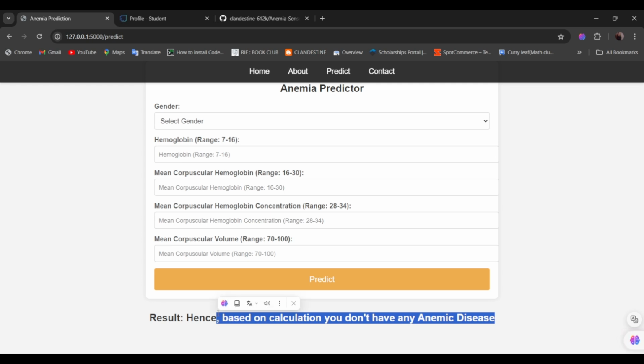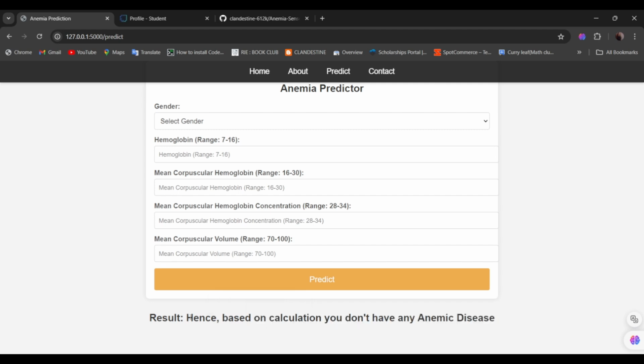The system passes the data to the trained machine learning model and returns the result. The prediction provides insight into whether a patient is anemic or not.